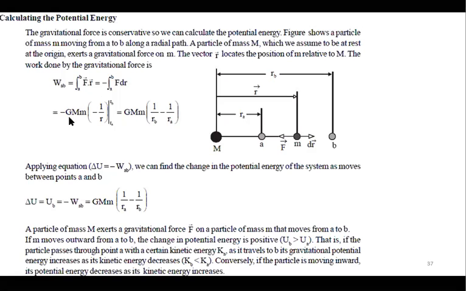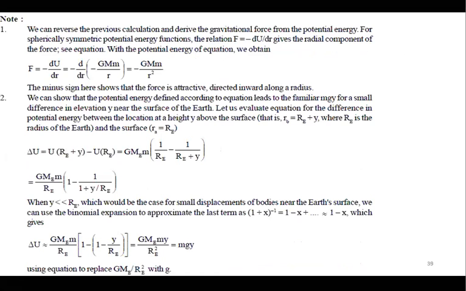Now, as I told you, this is the basic derivation. We cannot find the potential energy; we can always find the change. So the actual formula is G M1 into 1 by Ra minus 1 by Rb, depending on what the positions of A and B are. It is the negative of work done.